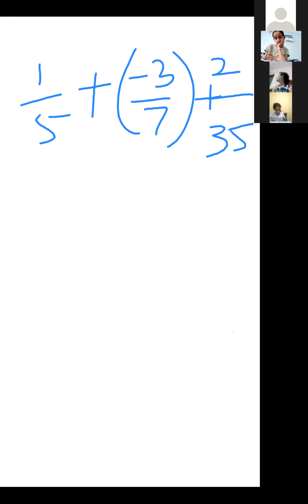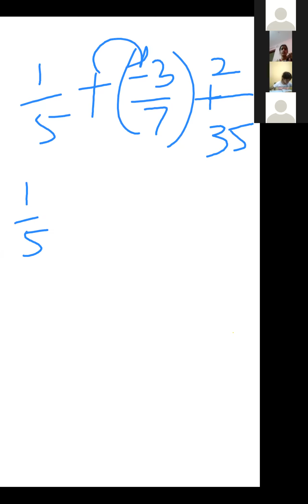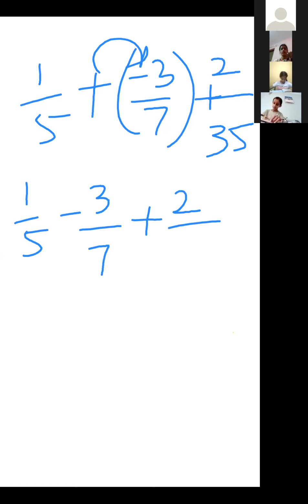First step is to remove the bracket because two signs never come together. So 1 upon 5 plus and minus, minus 3 upon 7 plus 2 upon 35. Now take the LCM of 5, 7 and 35. Take the LCM in the rough. Take it out fast.